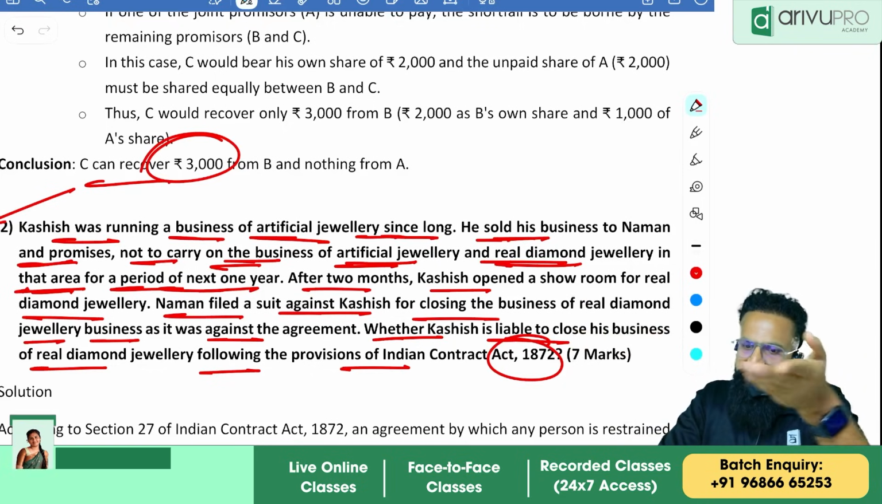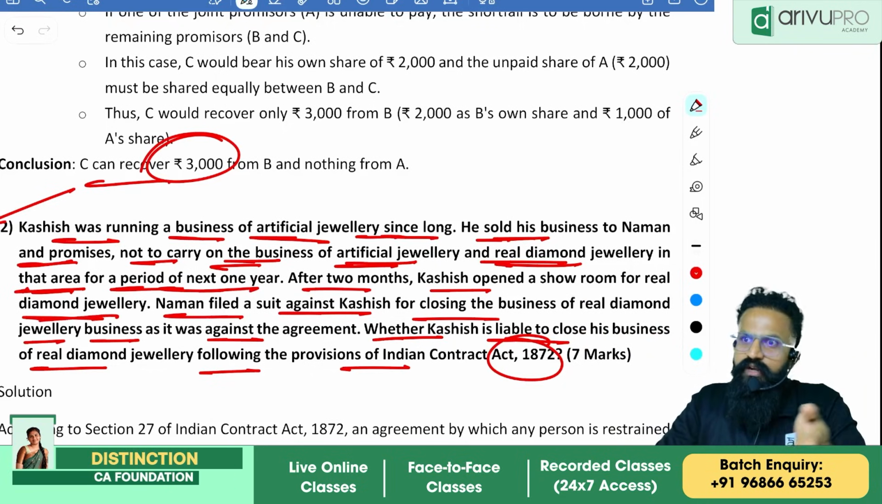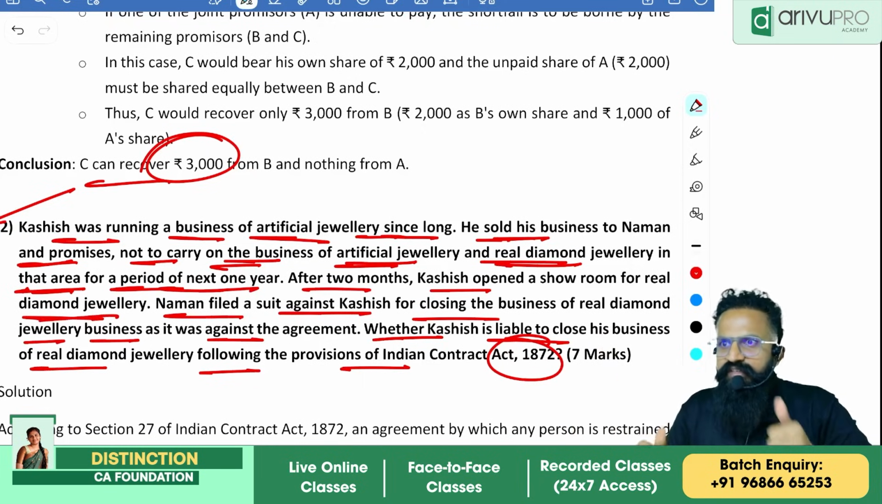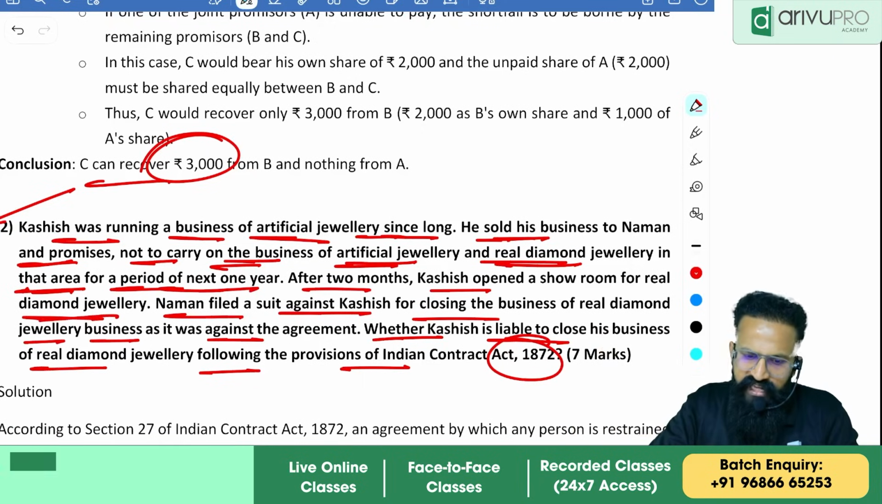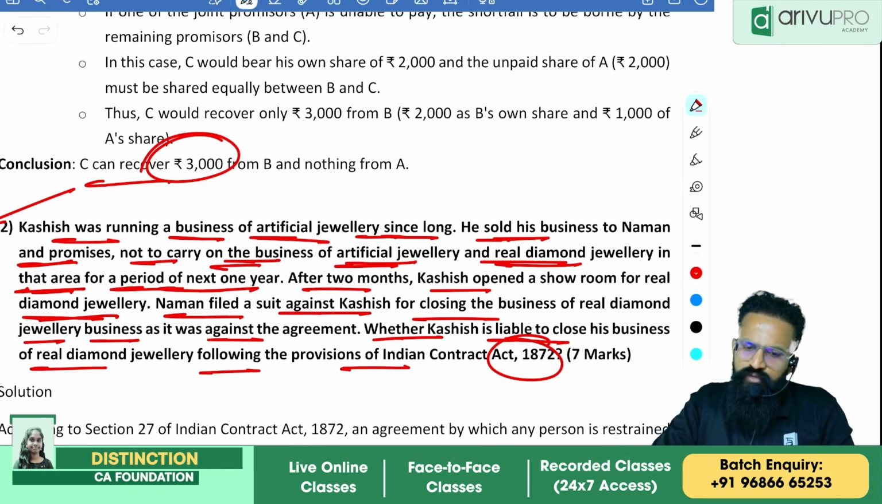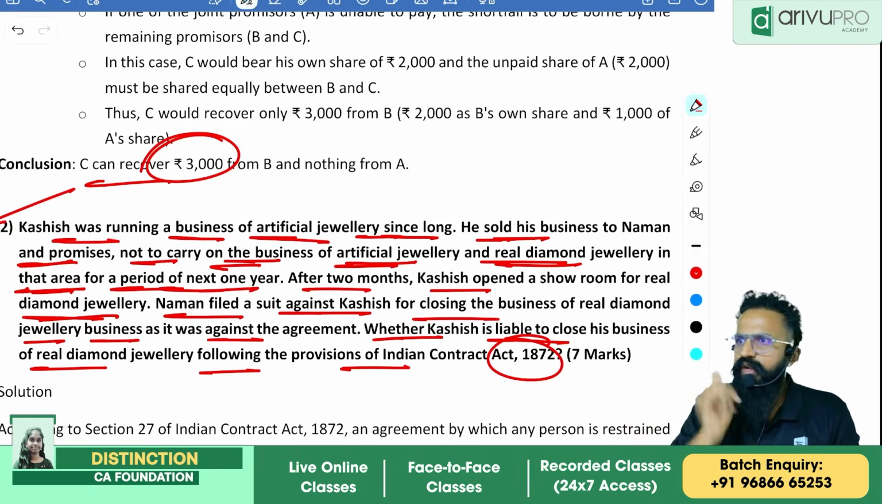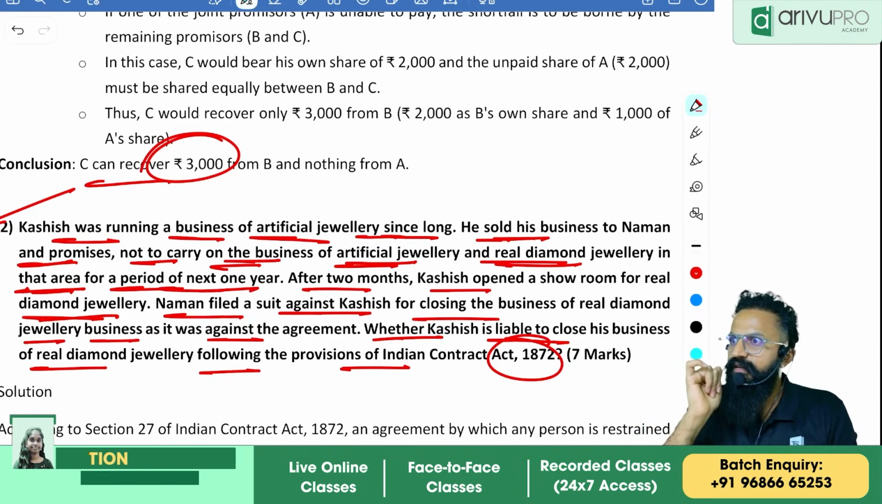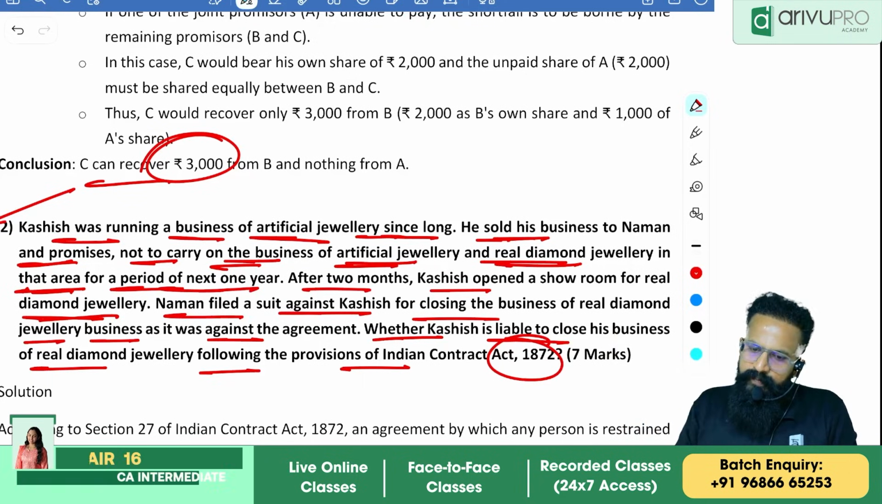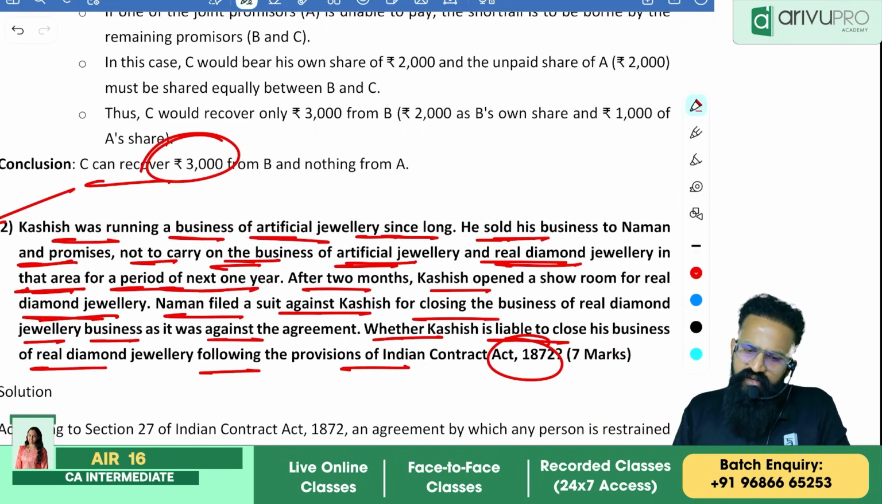After 2 months, Kashish opened a showroom for real diamond jewelry. After telling I'll not start for 1 year, in 2 months only he started one business there, of real diamond jewelry. Naman filed a suit against Kashish for closing the business of real diamond. He said, hey, you have signed, how are you going to start? Now they are asking whether Kashish is liable to close his business of real diamond jewelry, following the provision of Indian Contract Act 1872.